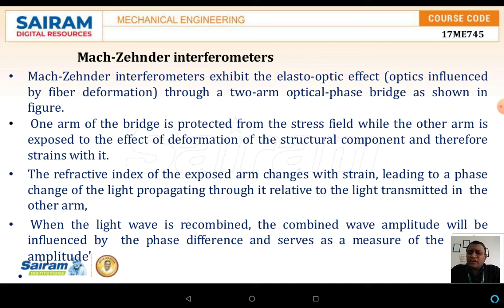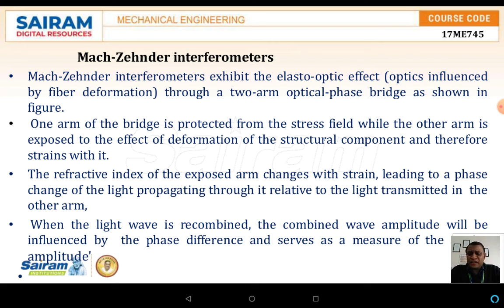The Mach-Zehnder interferometer exhibits an elasto-optic effect. The Mach-Zehnder interferometer consists of two arms. The optical phase bridge is as shown in the figure. One arm of the bridge is protected from the stress field, while the other arm is exposed to the effect of the deformation of the structural component, and therefore the strain which has developed in the material can be measured very easily.